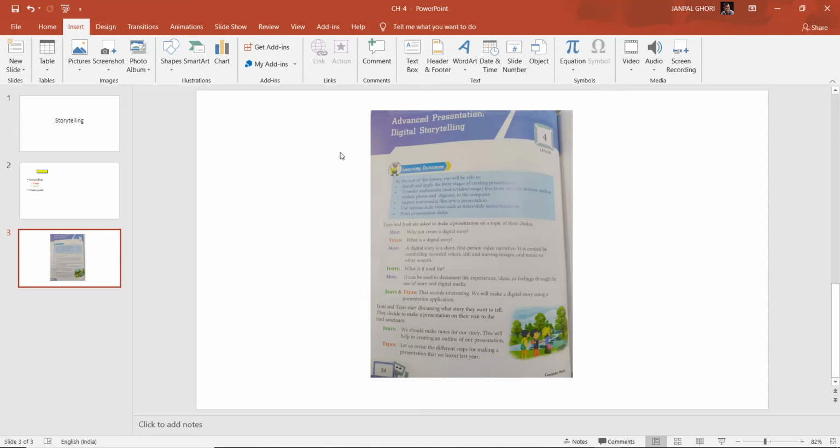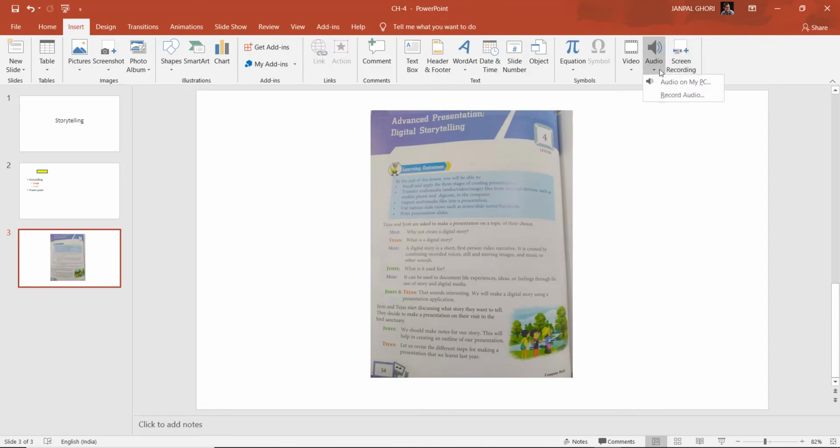Similarly, where can you get sounds? First, recording using a cam recorder or digicam. From there you can get a sound, or recording from a microphone connected to the computer. From there also you can get a sound, or a music file you already have, or a sound file from the internet.